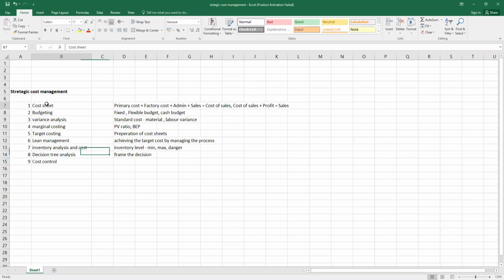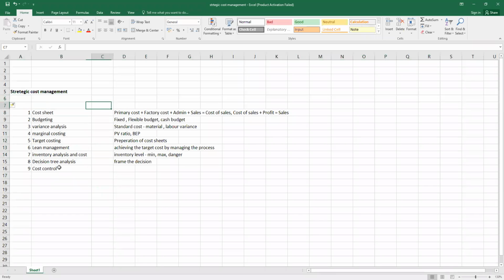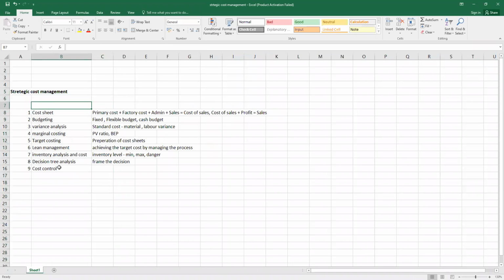Let me tell you guys, we have already done all of it, probably in semester 1, semester 2, or semester 3. But it's also very much important that we should know how to apply it. So strategic cost management is more about the application than learning new concepts, because it is understood that we have already learned all these subjects throughout the semesters. So I would like to request you to just write down all the topics which we are supposed to remember, and their application, so we can immediately start working on it.